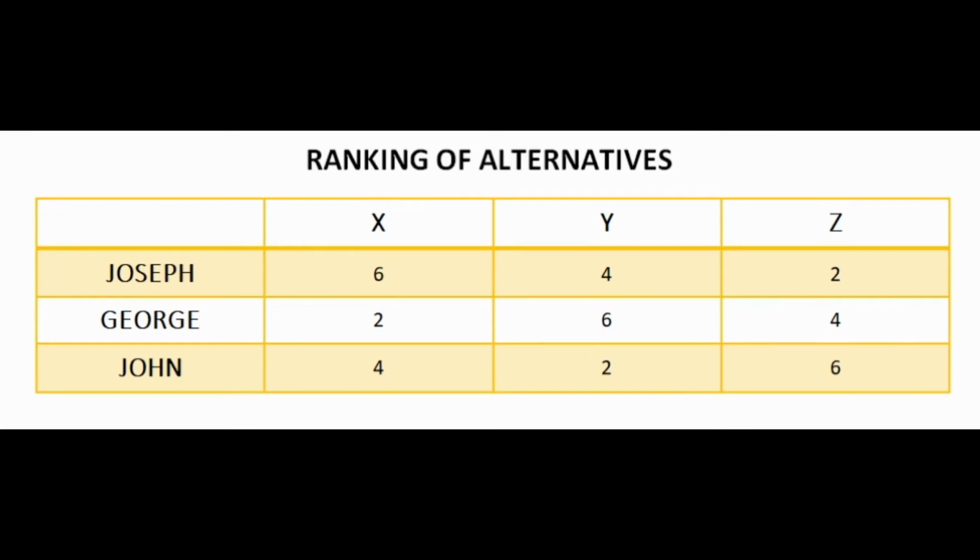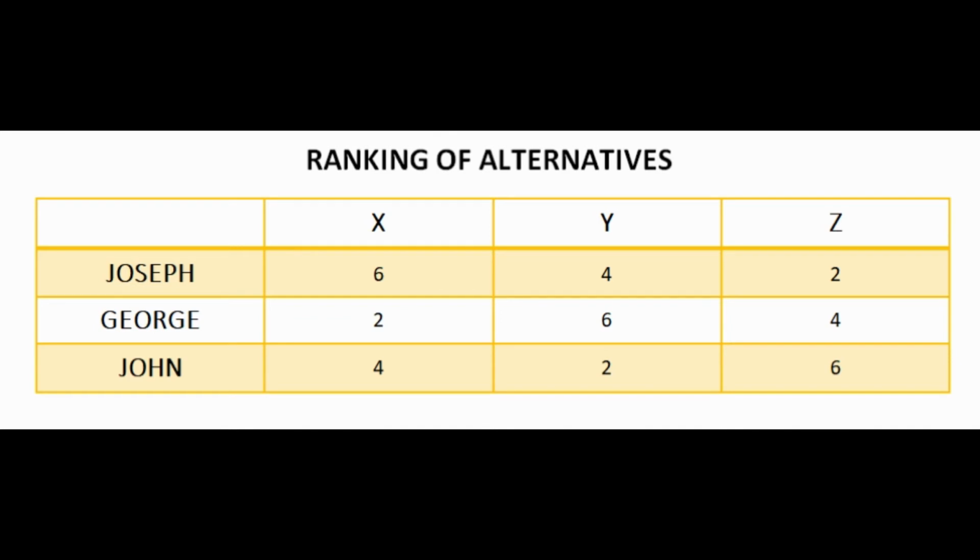The table shows there are three individuals, Joseph, George and John, who constitute the society, who voted for three alternative social states X, Y and Z by writing 6 as the most preferred alternative, 4 as the next preferred and 2 as the least preferred. In the table, Joseph prefers X to Y when X and Y are available, and Y to Z when Y and Z are available, and X to Z when X and Z are available.